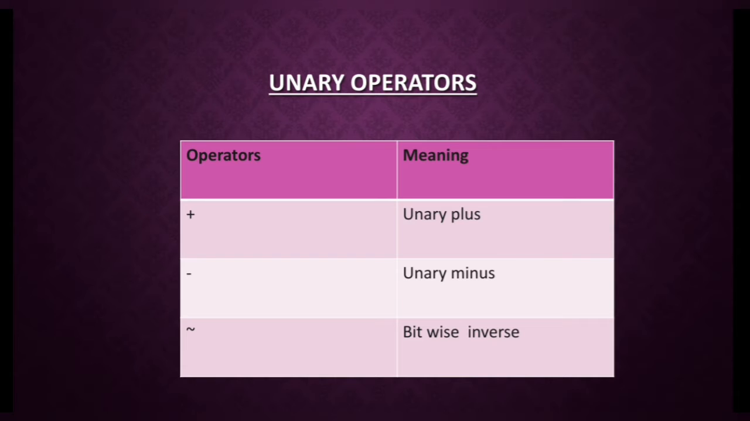The bitwise inverse operator changes every bit. For example, 0 becomes 1 and 1 becomes 0. Since it is the way negative numbers are stored in the computer, it changes a positive value to negative and a negative value to positive.